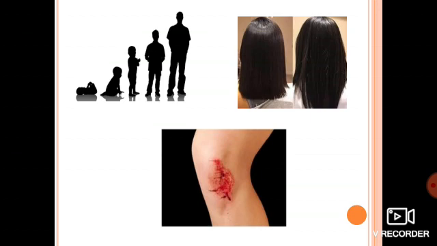Now, if again and again through these pictures I am saying there is cell division, what type of cell division occurs in all these? It is actually mitotic division, which we are going to discuss now. Growth of a newborn baby to an adult, growth of hairs, growth of nails, healing of a wound, all these occur because of cell division, that is mitosis.